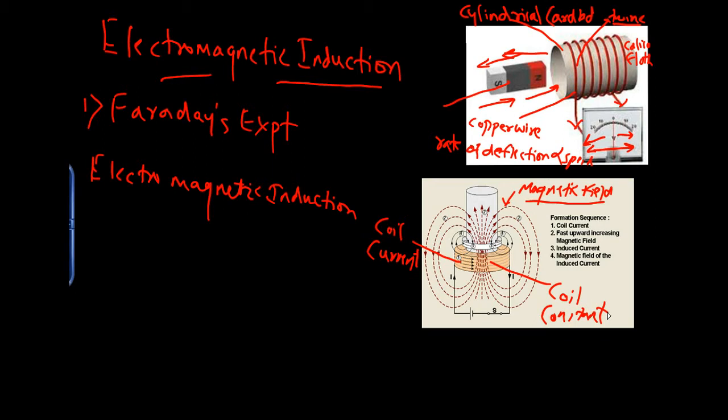The speed of the magnet corresponds to the rate of change of magnetic field linked with the coil. When the motion between the magnet and the coil is stopped, for example, if I keep the magnet inside the coil and there is no motion, the magnetic field linked with that coil also remains constant. So we can conclude that when the magnetic field